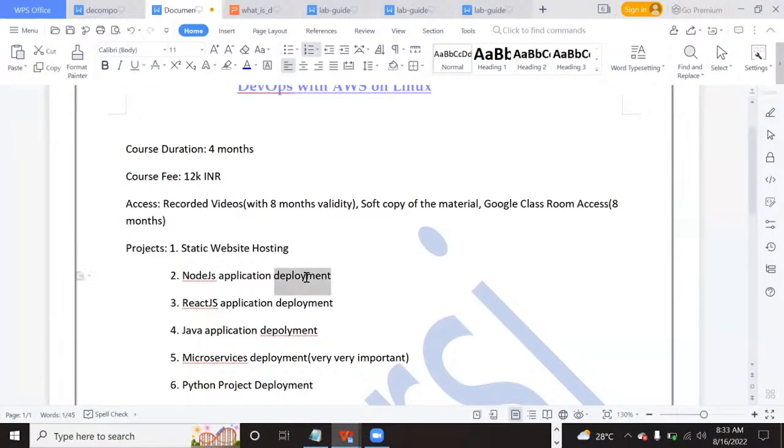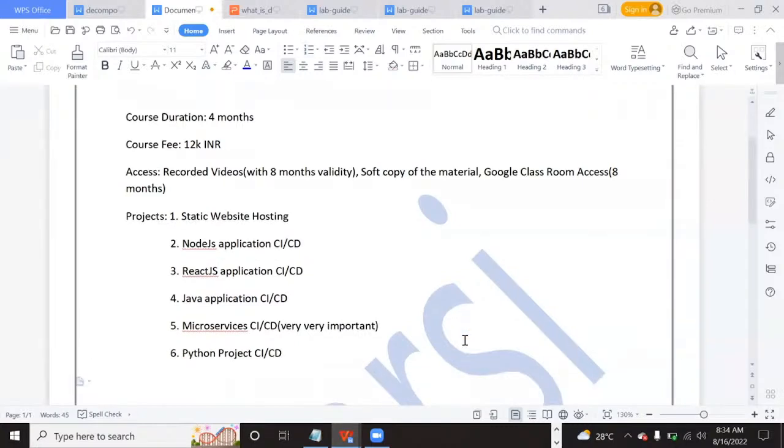Here, deployment, what I mean to say is CI/CD. So let me replace the word deployment with CI/CD. So CI/CD, microservices CI/CD, and then Python project CI/CD. What this CI/CD is, again, I'll explain.